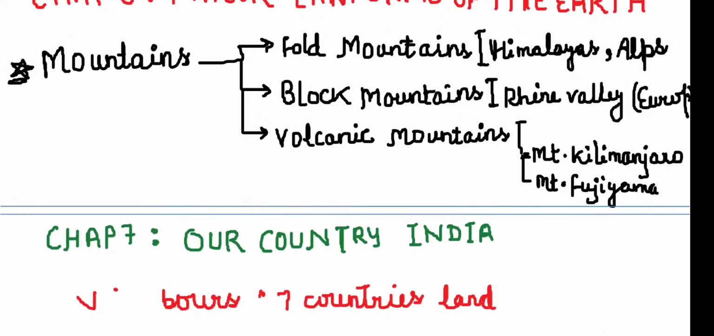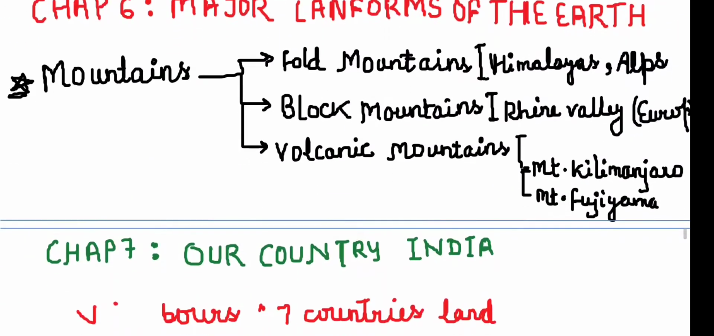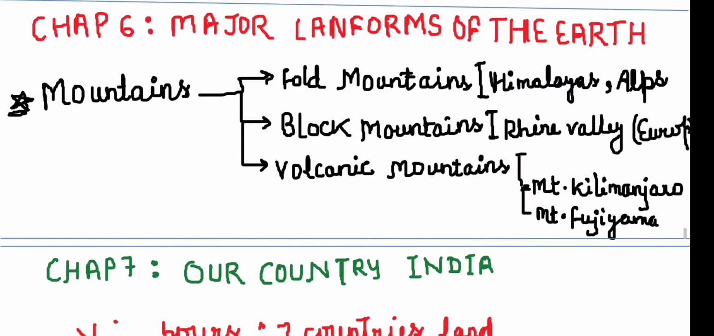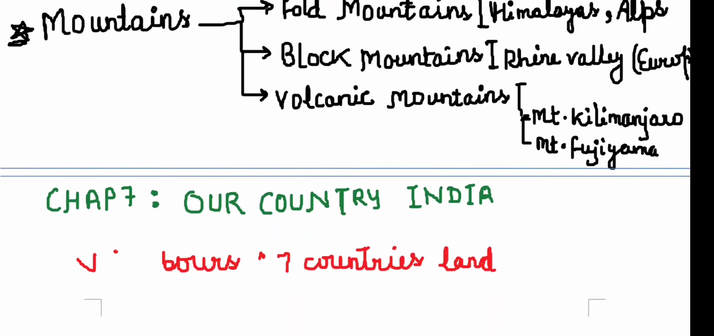Then there are volcanic mountains, which are the result of volcanic eruptions that take place from time to time. For example, Mount Kilimanjaro is in Tanzania. On the eastern coast of Africa we will find Tanzania, and there is Mount Kilimanjaro. Then Mount Fujiyama in Japan is also a volcanic mountain, a result of volcanic eruptions that came out in the form of lava on the earth.